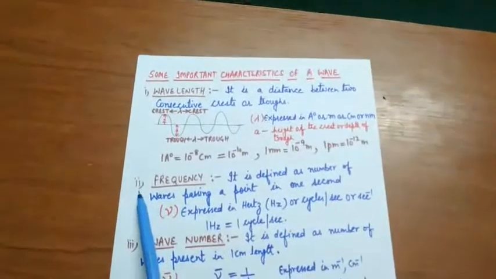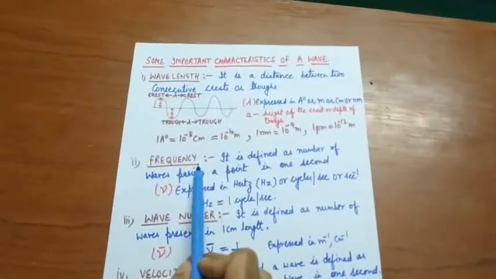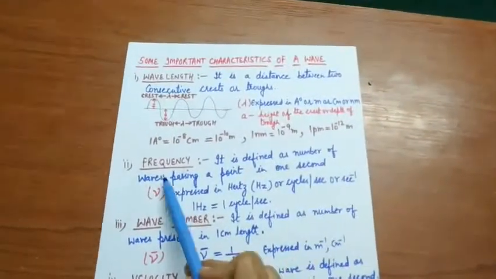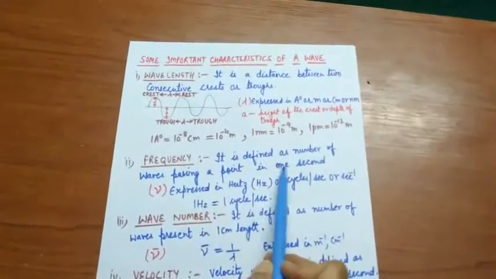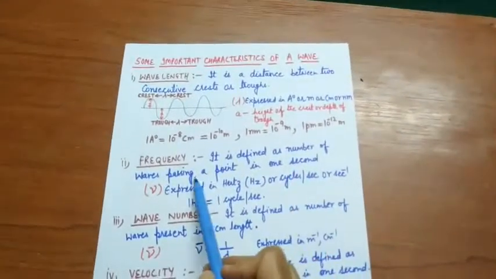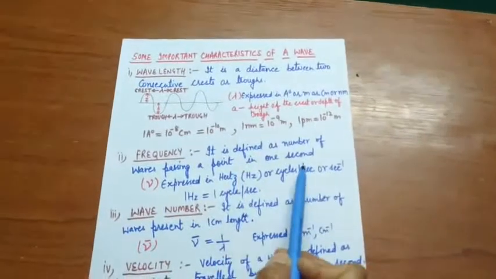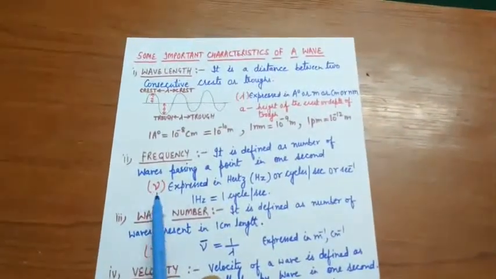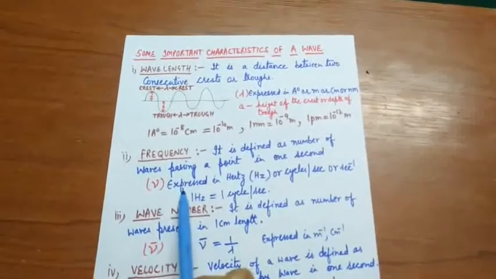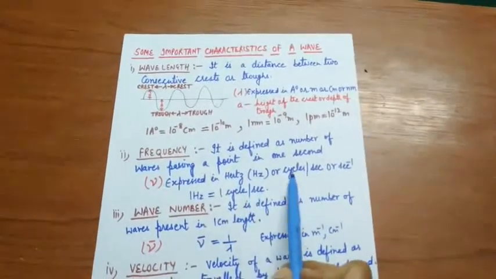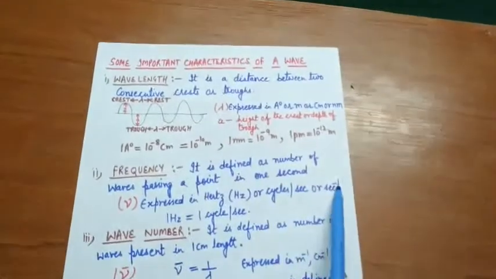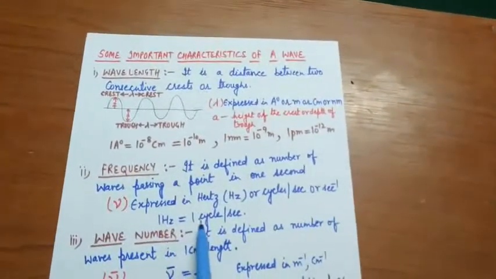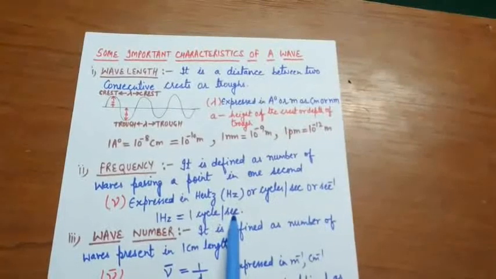Now, second point, frequency. What is frequency? It is defined as the number of waves passing a point in 1 second. So, the number of waves that pass a point in 1 second is called frequency, and frequency is denoted by nu. Nu is expressed in hertz or cycle per second or second inverse. 1 hertz is equal to 1 cycle per second.